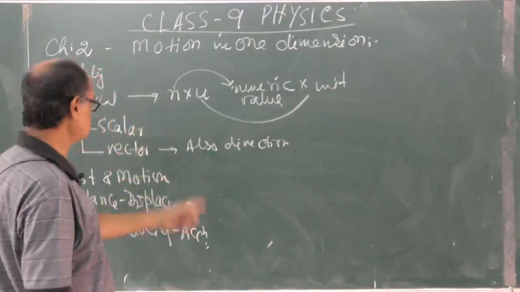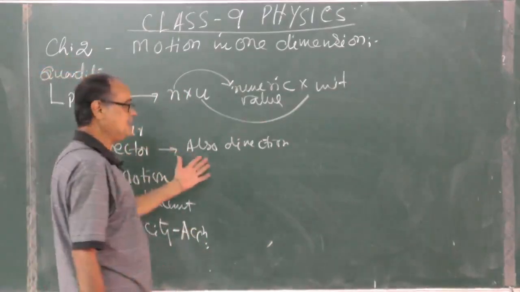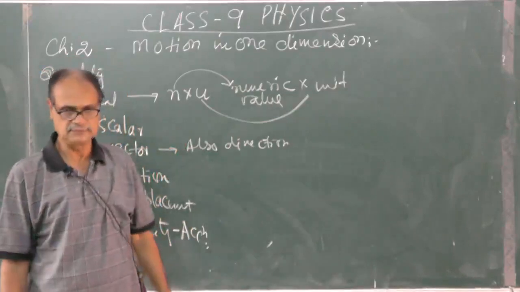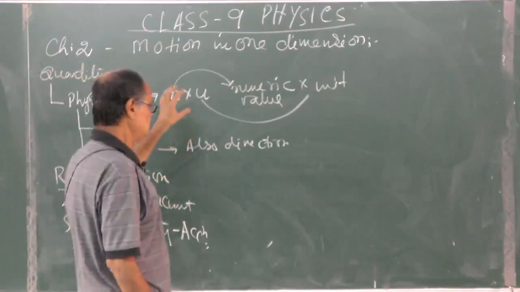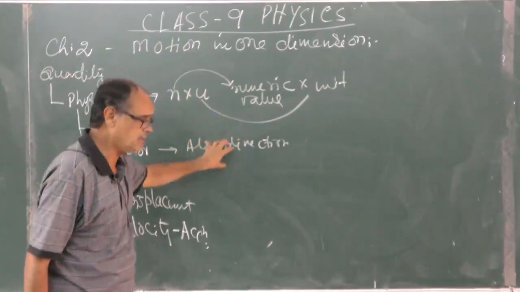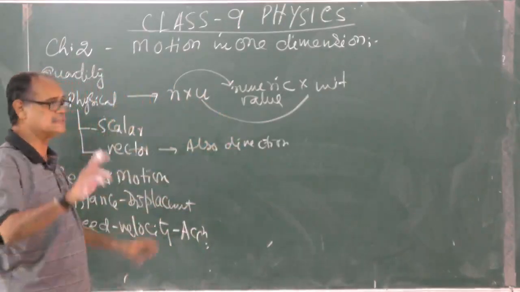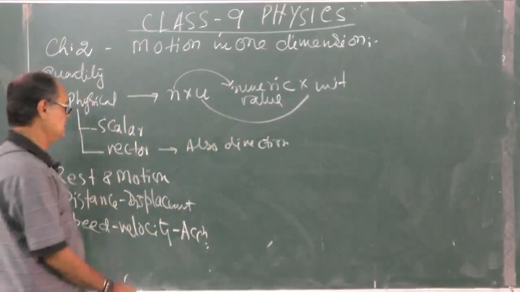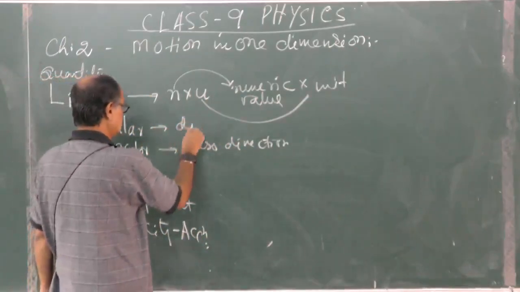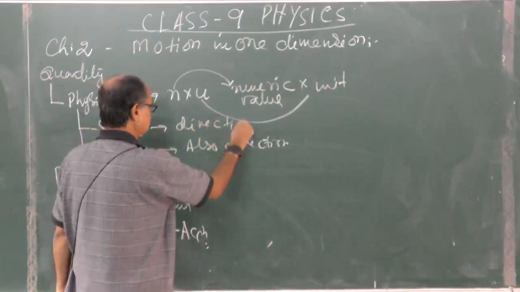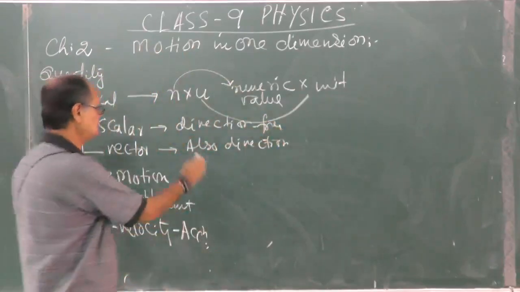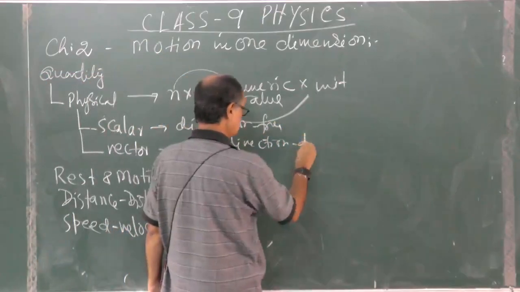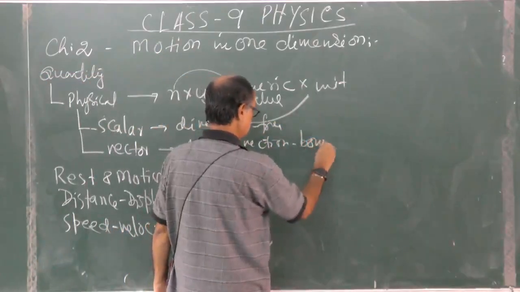So unless the direction is spoken, that cannot be assigned. That's why it is a vector quantity, because it is a direction bound quantity, whereas a scalar quantity is direction free.